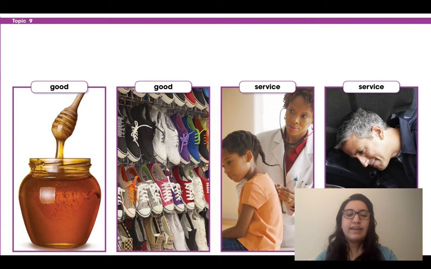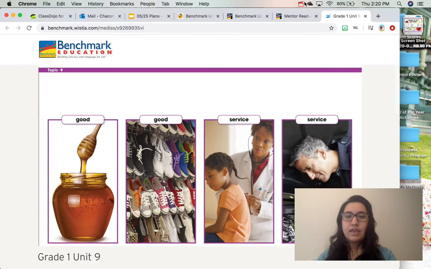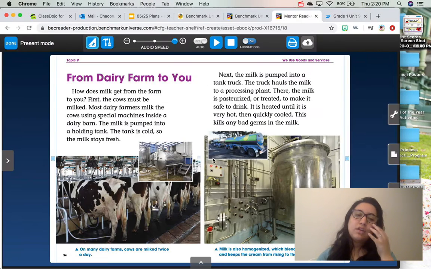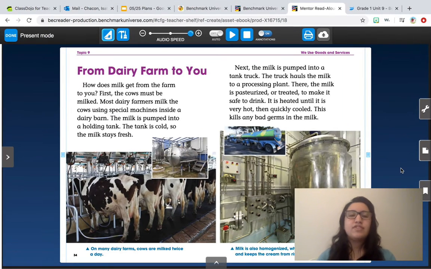So one of the stories that we're going to read about is a dairy farm. Now you may say, Miss Chacon, what do you mean dairy farm? Doesn't our milk get to us from the grocery store? That's where my milk comes from. Before your milk ever gets to the grocery store, the farmers have to milk the cows on their own dairy farm.